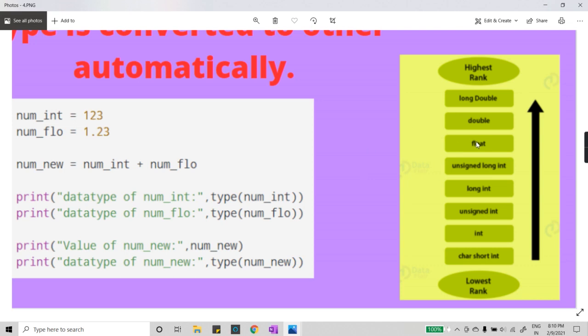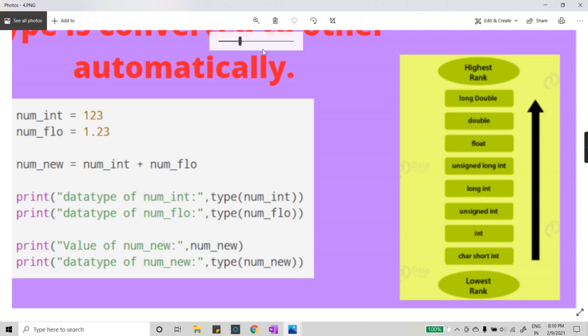Let's say you add a float and a long double. Let's say you take a float value and a long double value. You will get your final output in long double form, not in float, because float has lower precedence than long double. So if you take one lower rank and one higher rank data type, the output will always be in the highest data type. The data type with the highest rank is the one the final output will be in.